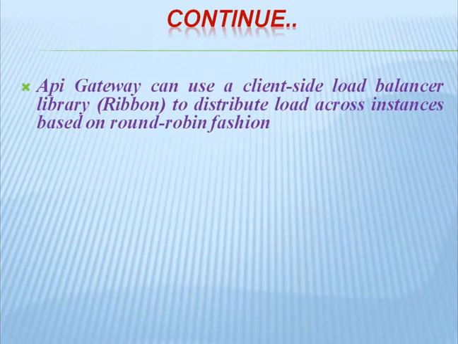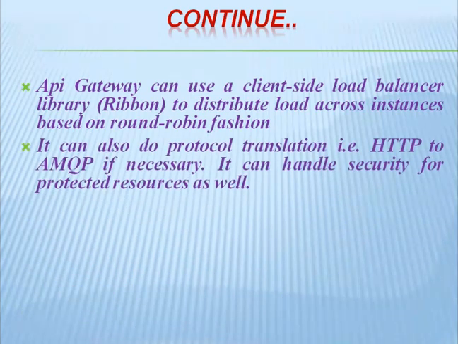API gateway can use a client-side load balancer library also, so you can say this can work as a load balancer. API gateway can use a client-side load balancer to distribute load across instances based on the round-robin fashion. Based on the round-robin algorithm, the API gateway balances the load between the services and distributes it across the different instances. It can also do protocol translation, that is HTTP to AMQP, if necessary. It can handle security for protected resources as well.